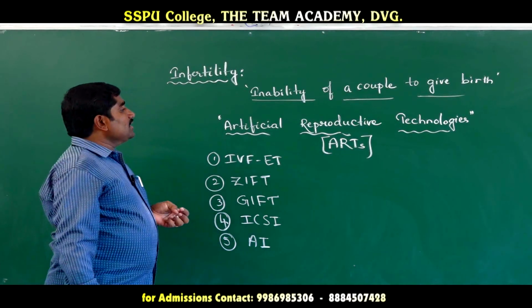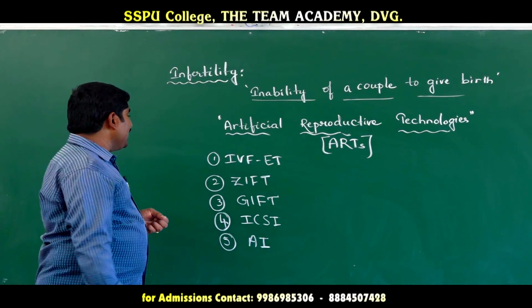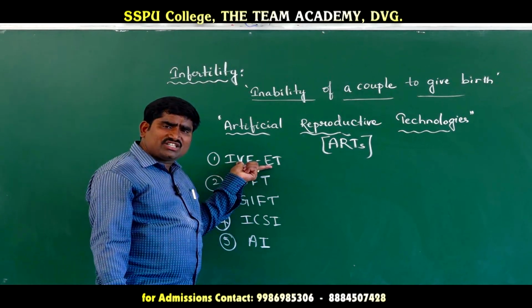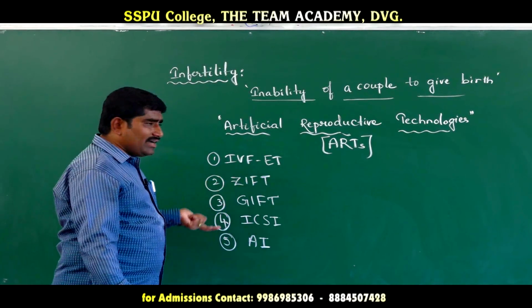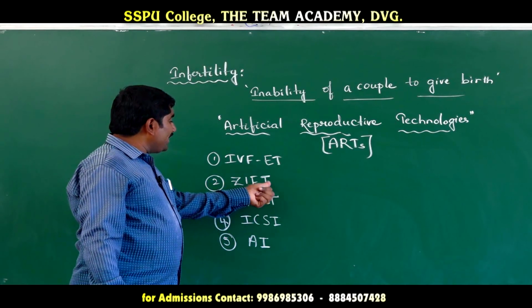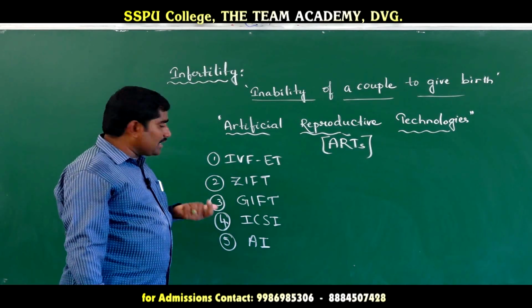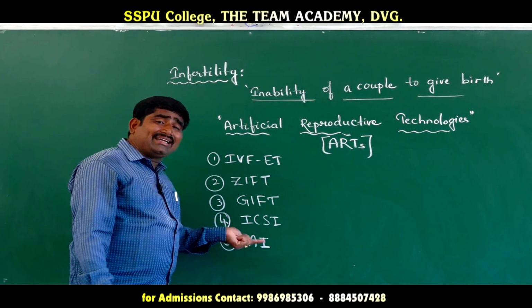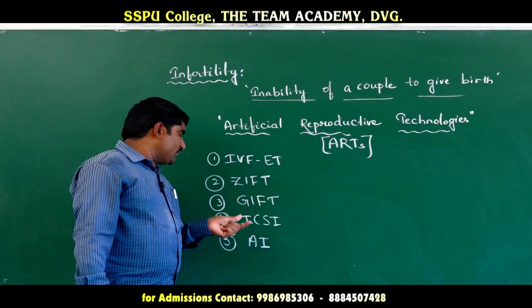The first one is IVF and ET, also called in vitro fertilization and embryo transfer technique. The second one is ZIFT, zygote intrafallopian transfer. Third is GIFT, gamete intrafallopian transfer.